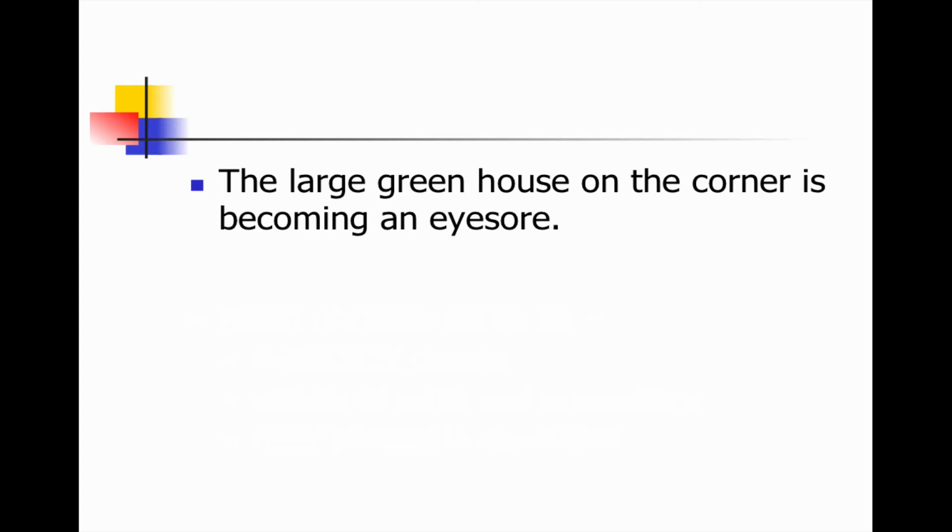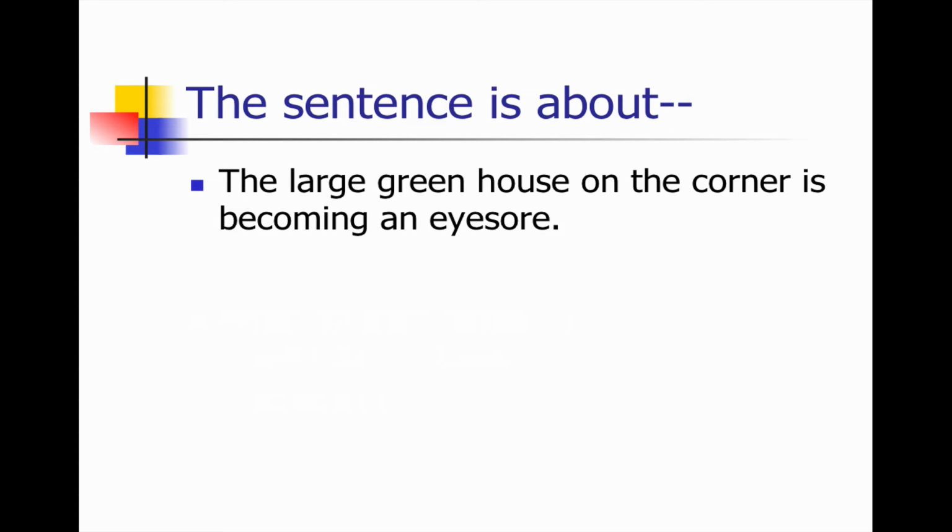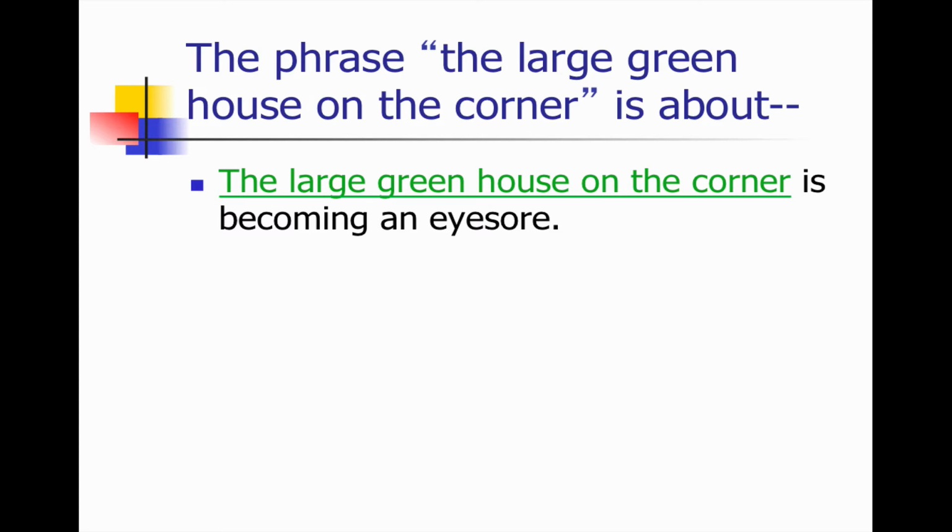Let's take an example. The large greenhouse on the corner is becoming an eyesore. Now, there is a basic sentence. The sentence is about the large greenhouse on the corner. That is the subject of the sentence. The phrase, the large greenhouse on the corner, is about the house. Everything else in that phrase modifies the house in some way. Green tells what color it is, large gives its size. The is a definite article and indicates that this is a house that is known, as opposed to a large greenhouse on the corner, which would mean we didn't know about it already. On the corner is a prepositional phrase giving the location of the house.